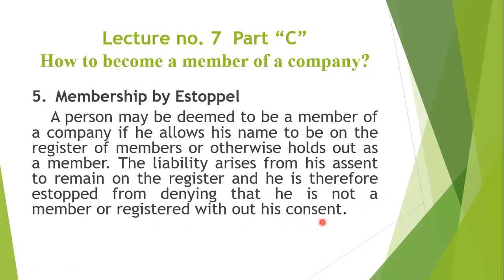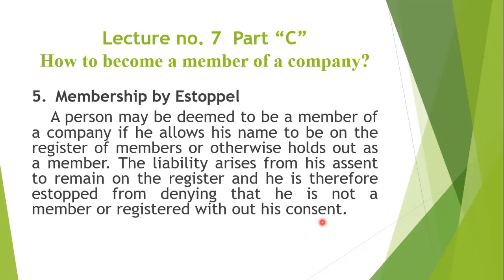So, membership by estoppel, in fact, he is not a member. But in law, he will be deemed to be a member, where although he is not a member and has not purchased the shares, he allowed his name to be used by the company as a member or as a director, or his name is entered with his knowledge and consent on the members register. So all the liabilities of the members will be applicable to that person. Such membership is called membership by estoppel. It is a unique type of membership.